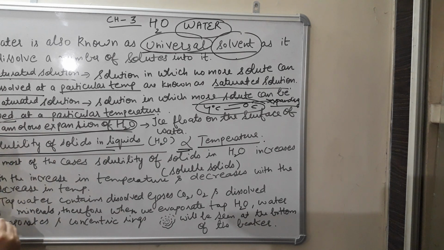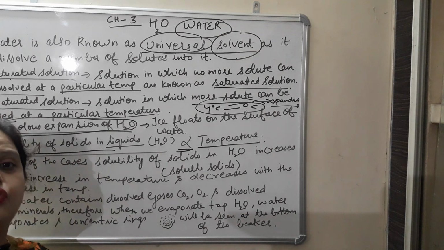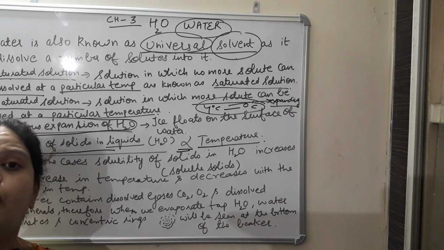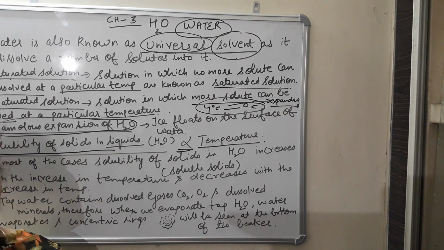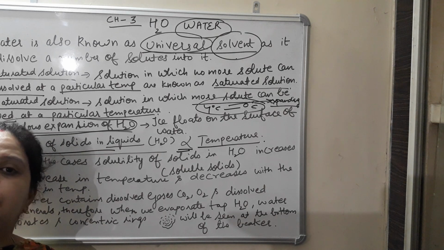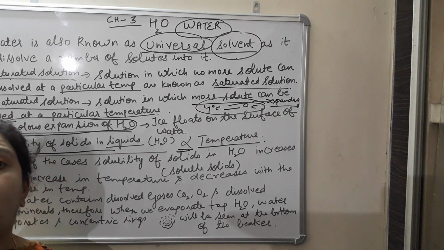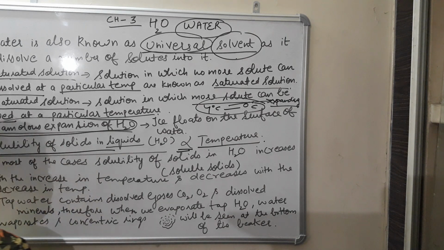Now there is one activity that I would like to discuss, which proves that tap water consists of dissolved minerals. I am not using the word distilled water. Such water which is free of any sort of minerals, that is known as distilled water. Here I am talking about tap water. Tap water consists of dissolved gases and minerals. Dissolved gases such as carbon dioxide, oxygen, and dissolved minerals. So there is one activity or experiment by which we can prove that tap water consists of dissolved minerals.